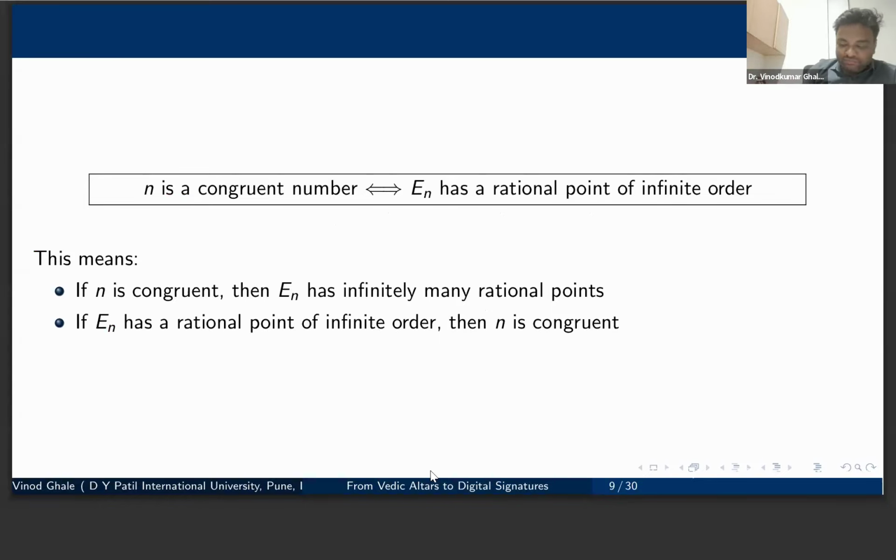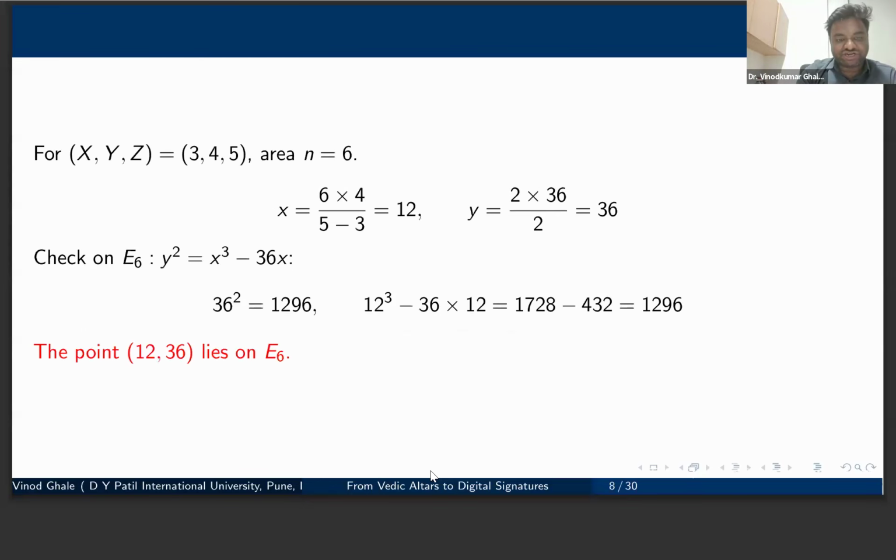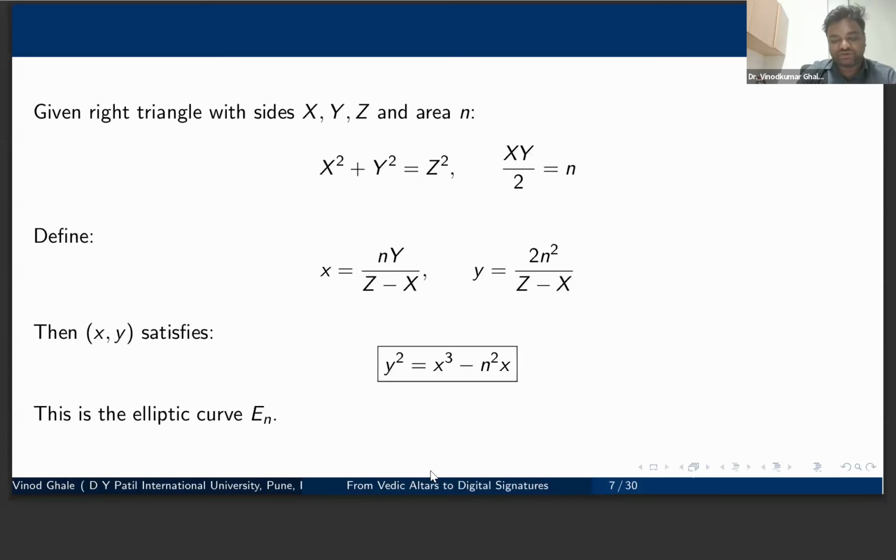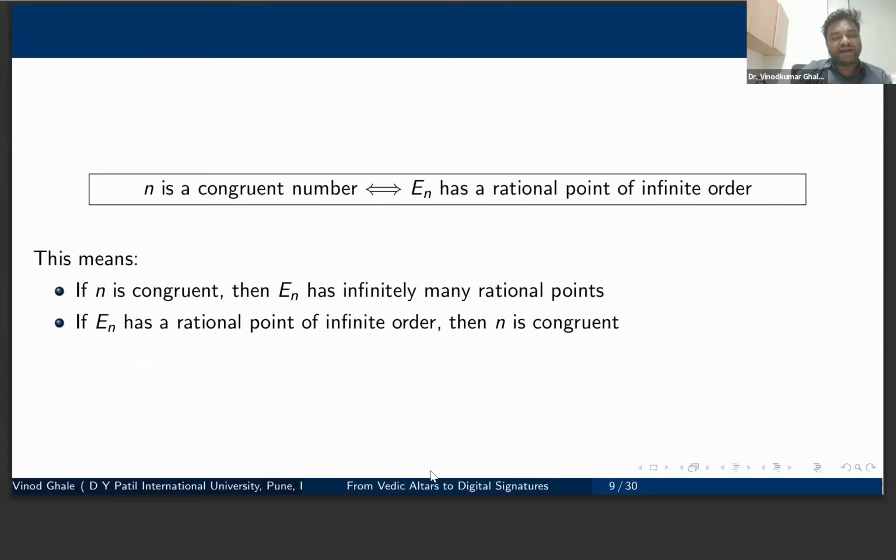So in modern mathematics, these numbers which occur as the area of a right angle triangle, this is equivalent to the existence of a point of infinite order on something called elliptic curves. That n is associated with the curve y square equal to x cube minus n square x. This is E_n. So n can occur as the area of a right angle triangle if and only if y square is equal to x cube minus n square x has a point of infinite order.